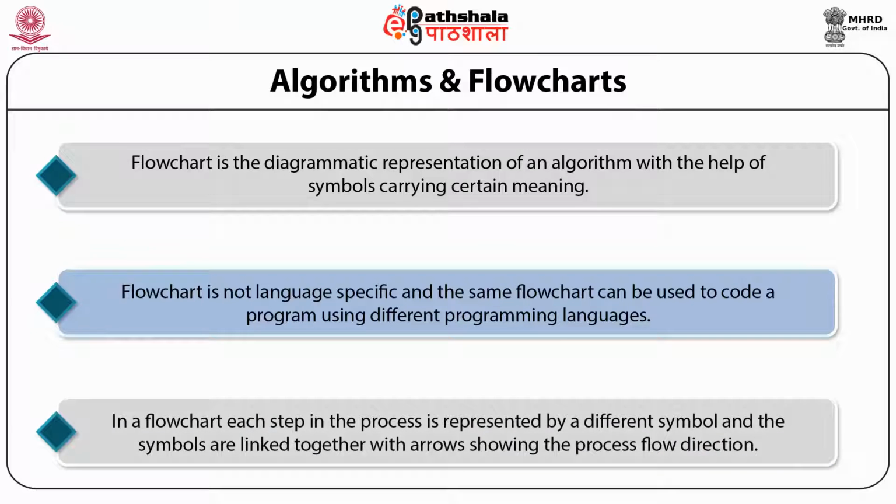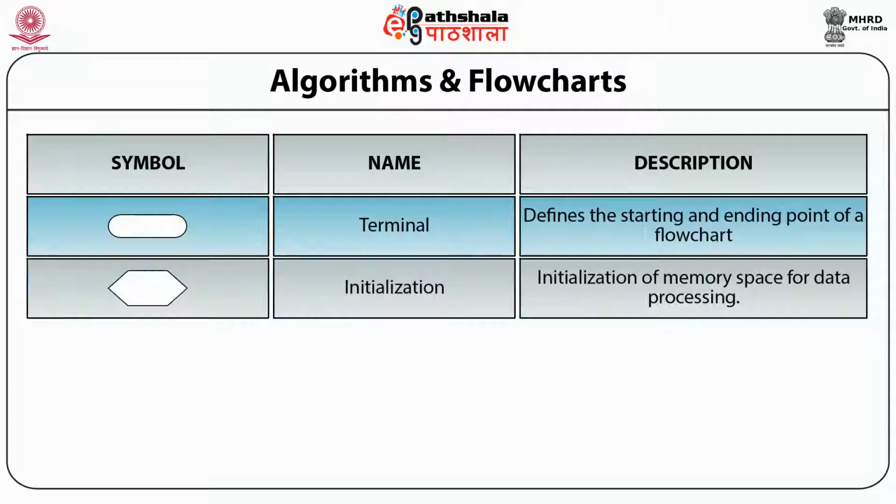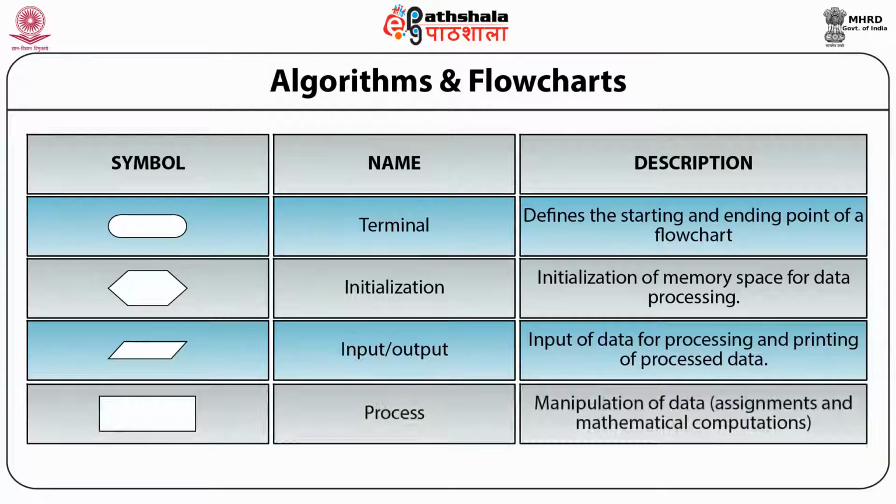In the case of a flowchart, the program is developed by using different predefined symbols, and the steps are also followed as in the case of algorithms. These symbols are linked with each other by using arrows showing the direction of flow of the steps. This table shows the different predefined symbols such as terminal, initialization, input, output, and process. These symbols are used to develop a flowchart.